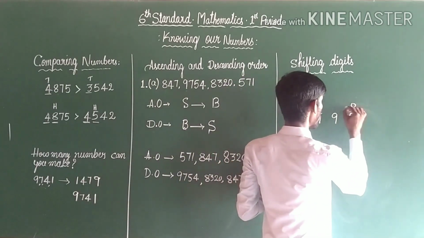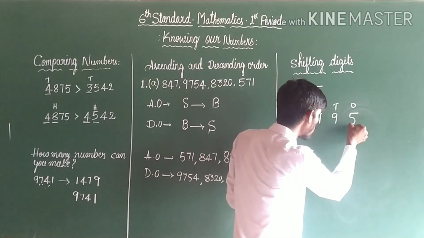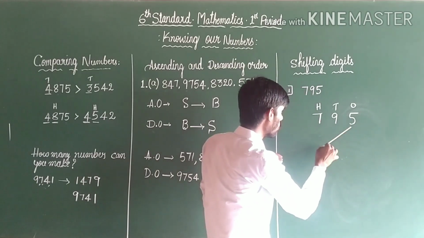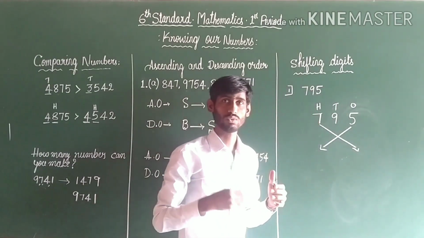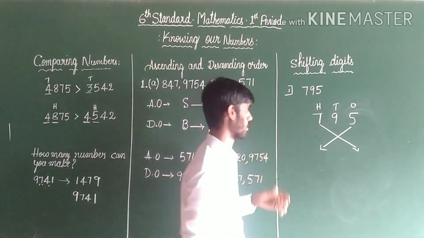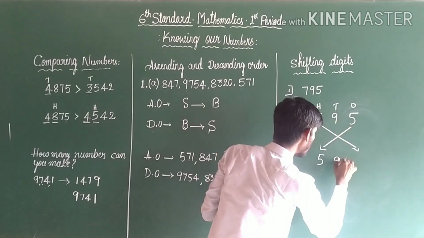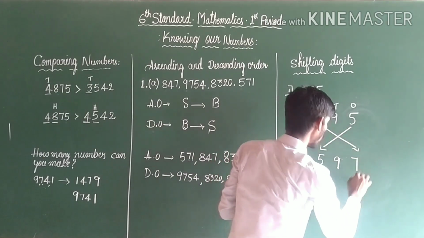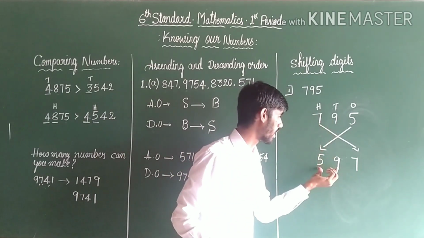This is ones place, tens place, 100 place. If we change ones place to 100 place and 100 place to ones place, what type of number will we get? Observe here, 5 is here, 9 as it is, 7 goes at last. See, we got 597.